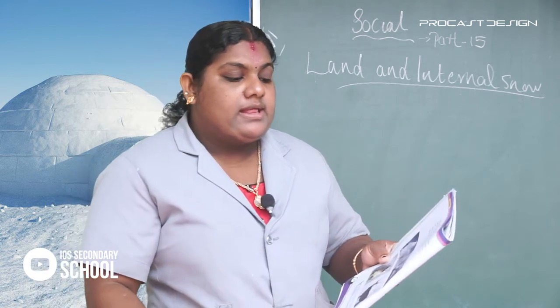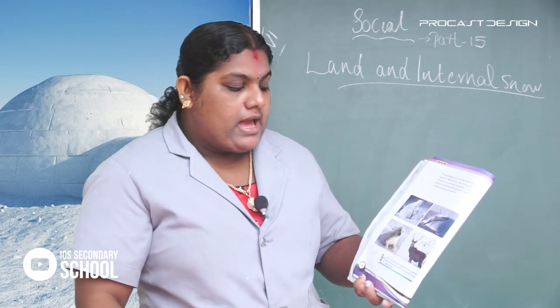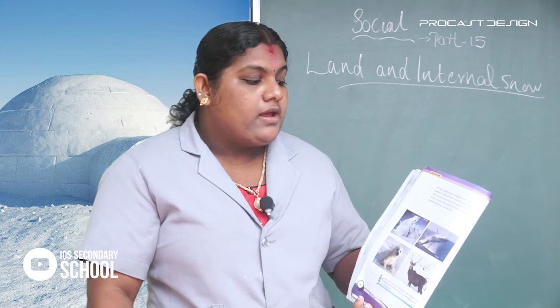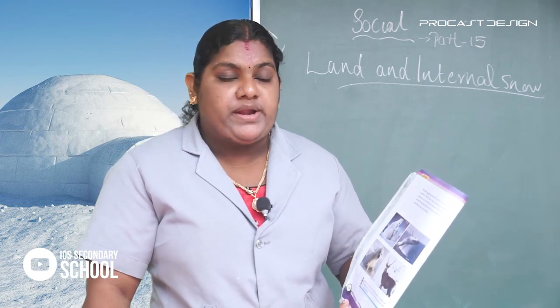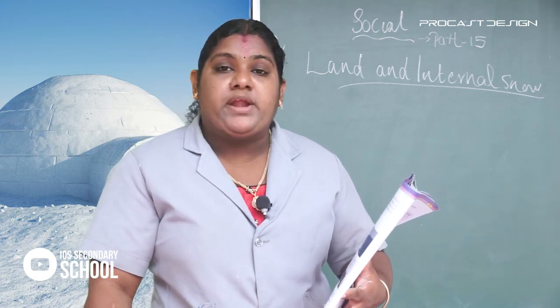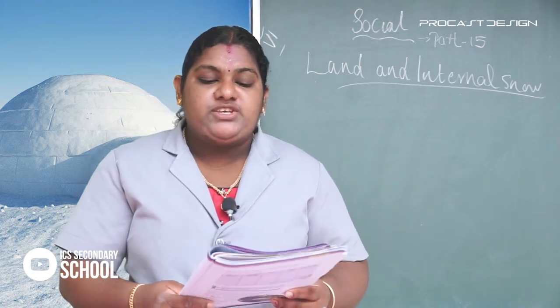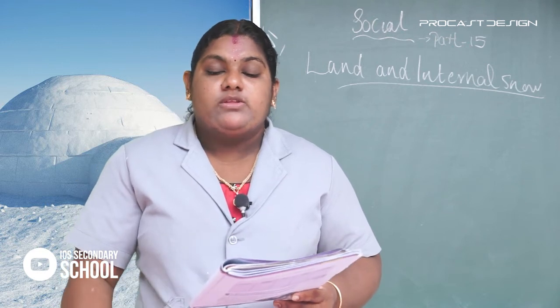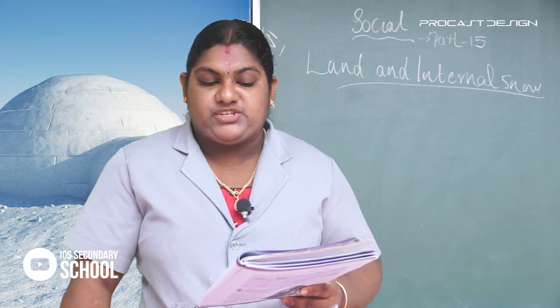Okay. The last section, here you can see on page number 98, some important animals that live in the cold region, that is polar bear, whale, seal and reindeer. These are the main important fauna included in the cold region. Then the major vegetation that survives the extreme cold climate comprises moss and lichens.